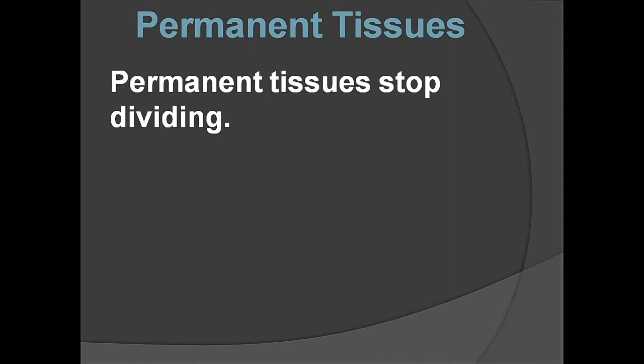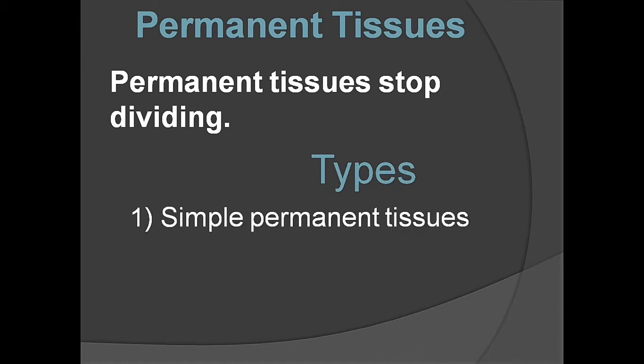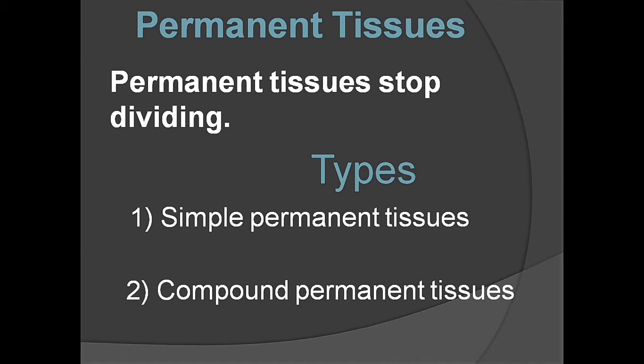Permanent tissues stop dividing. There are two types of permanent tissues. The first one is simple permanent tissues. Simple means one. Simple permanent tissues are made up of only one type of cells. The second one is compound permanent tissues. Compound permanent tissues are made up of more than one type of cells.